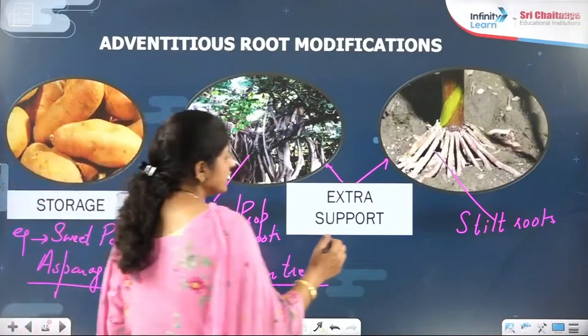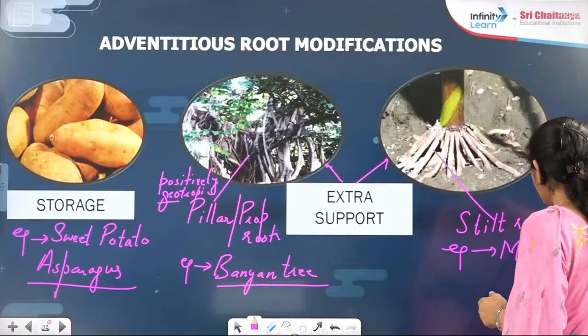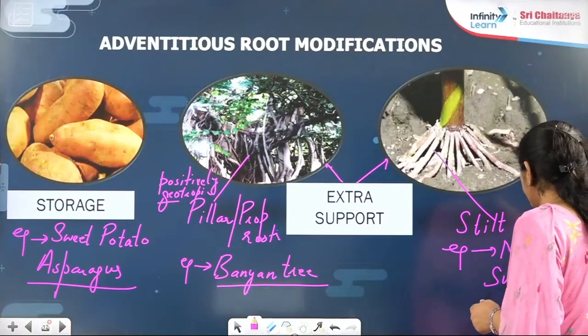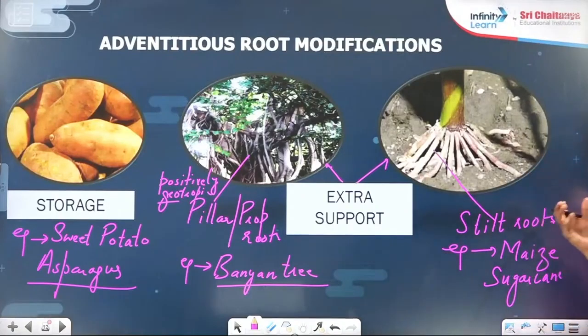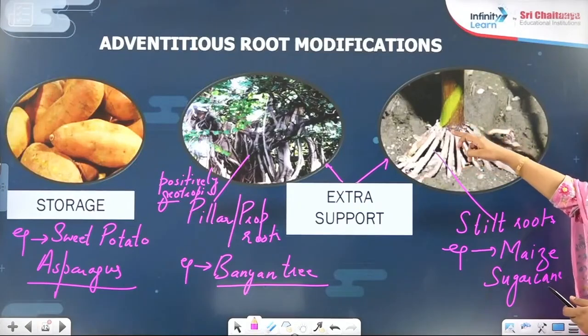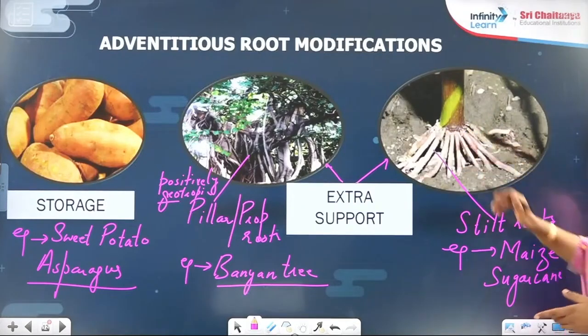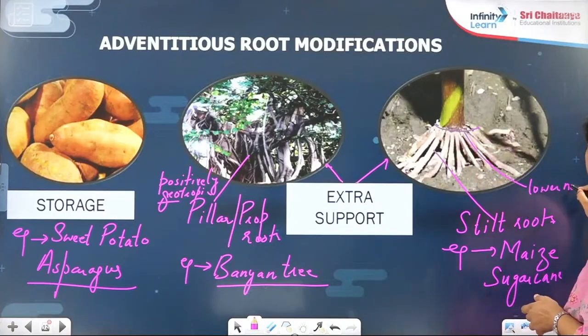Now coming to the stilt root, here the example will be maize and even sugarcane, right? But remember an important thing: you can see it touching the ground, but it starts from the lower nodes of the stem part, right?